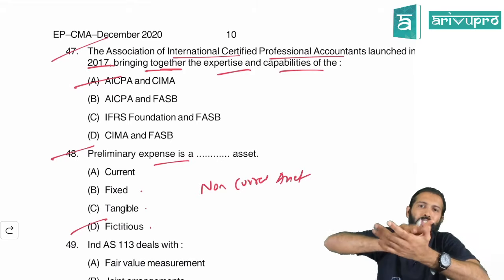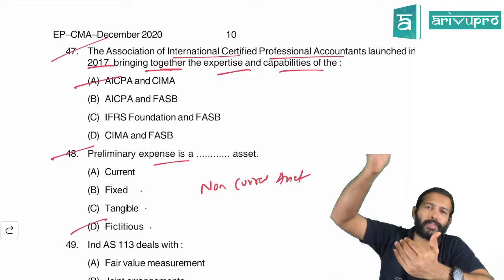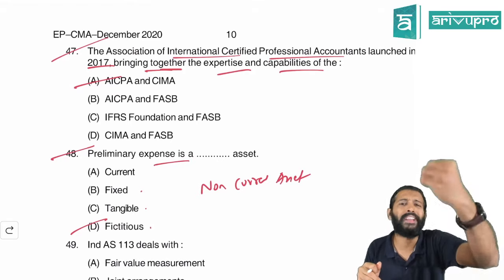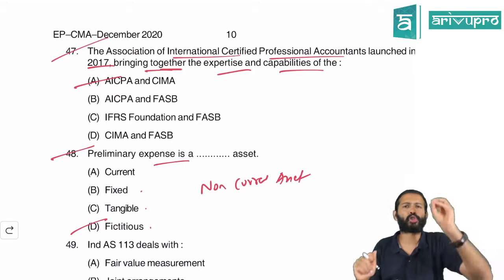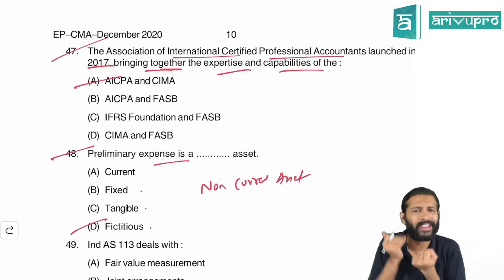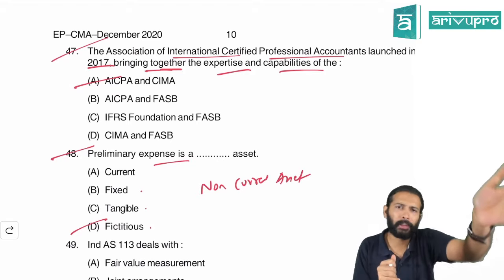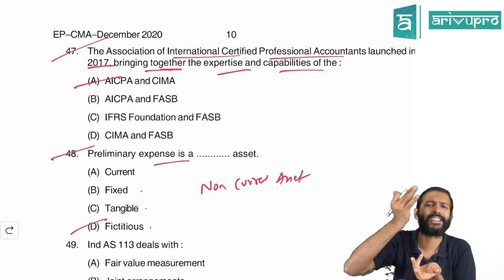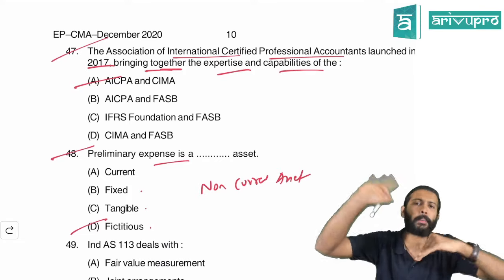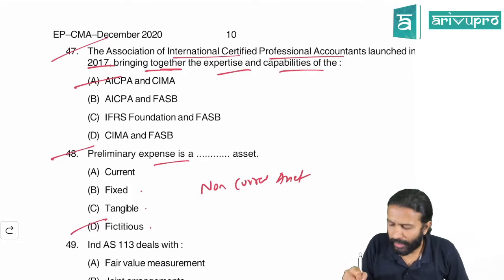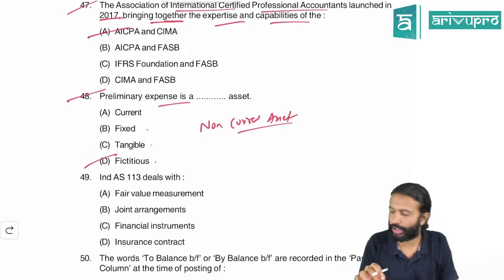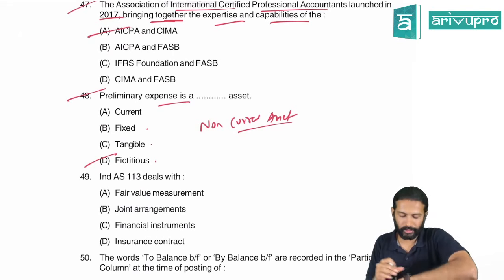Since you are transferring those expenses over 5 years, 10 years, etc., those accounts have debit balance. Hence, you show it under non-current asset. But in reality, they are not any assets because you are not getting any benefit from them. All the benefit that you have to receive, you have already received. Just it has to be transferred to P&L. That transfer process is pending. So for the time being, you show it as non-current asset. Hence, all this we call fictitious assets. So D for Delhi is the right option.